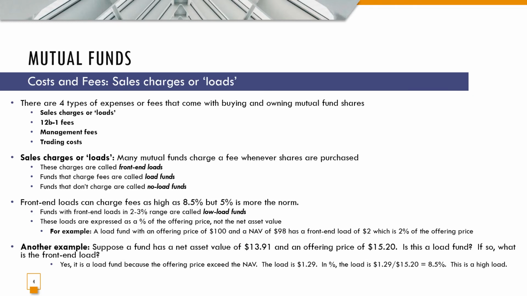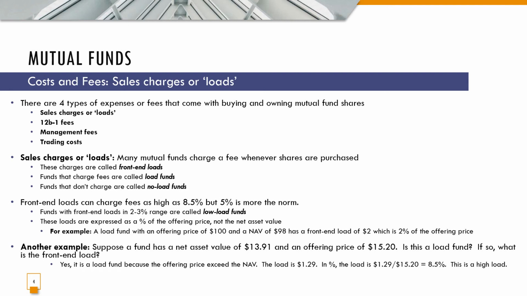So costs and fees, sales charges, or loads. There are 4 types of expenses or fees that come with buying and owning mutual fund shares: 1, sales charges and loads; 2, 12b-1 fees; 3, management fees; and 4, trading costs. So sales charges are loads. Many mutual funds charge a fee whenever shares are purchased.